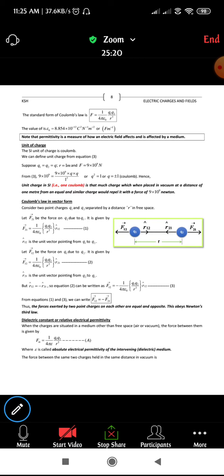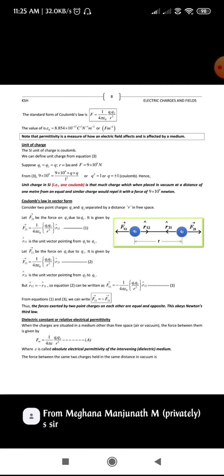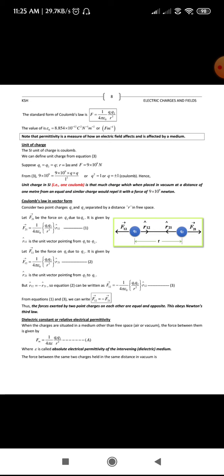Okay, fine. Coming to Coulomb's law in vector form, as I said in the beginning of the class itself. This question they will ask for 3 marks, especially the derivation of Coulomb's law in vector form. See, coming to the vector form, it is very simple.